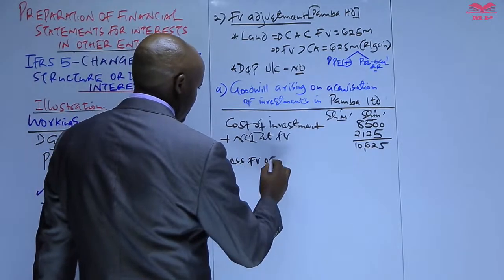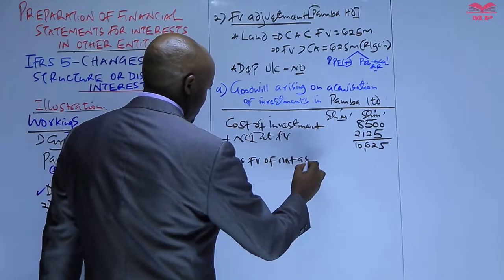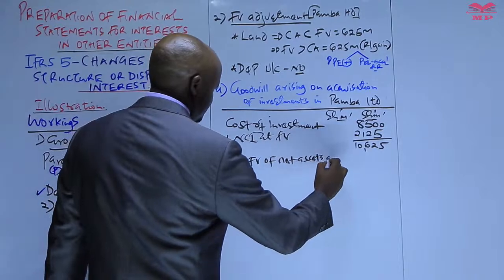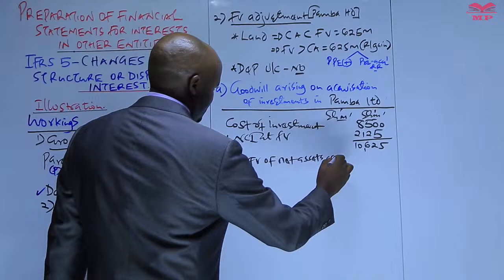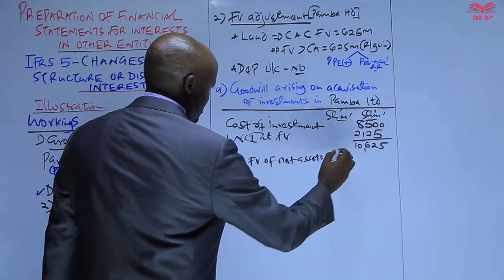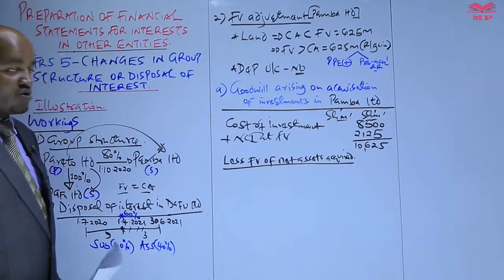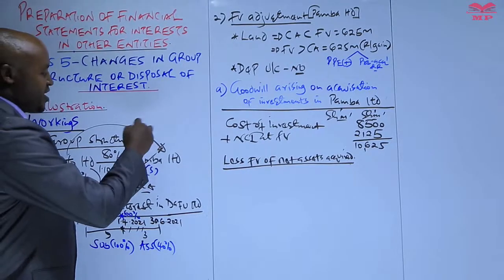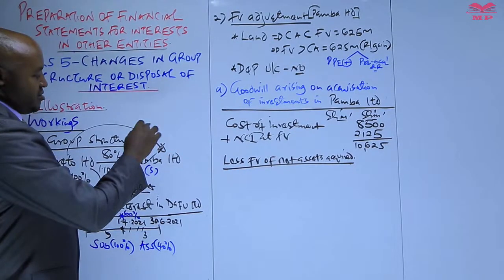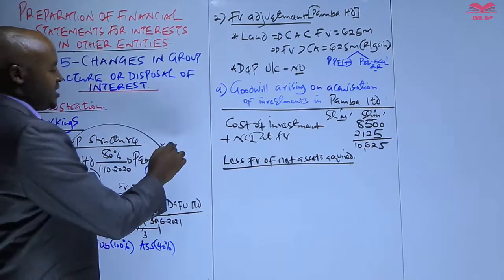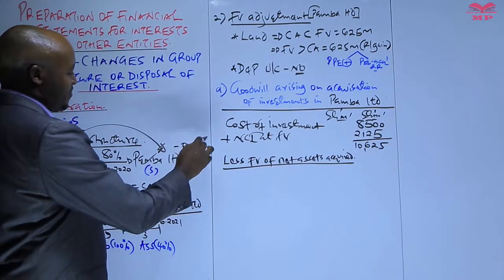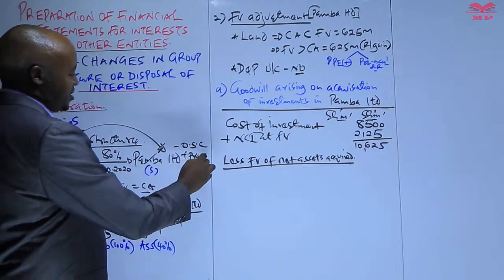Then from there we proceed and deduct the fair value of net assets acquired. So how do we compute this one? Because it's not given, we have to determine the fair value of the net assets of Paba on the date it was acquired, and we determine that by taking the ordinary share capital of Paba plus pre-acquisition reserves.